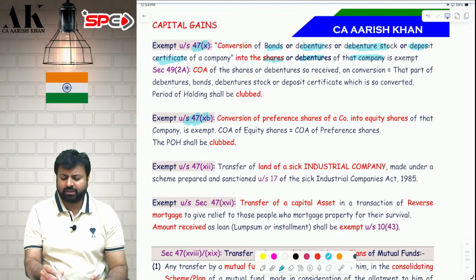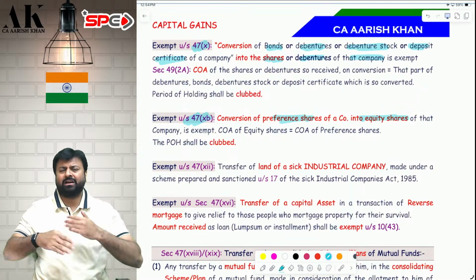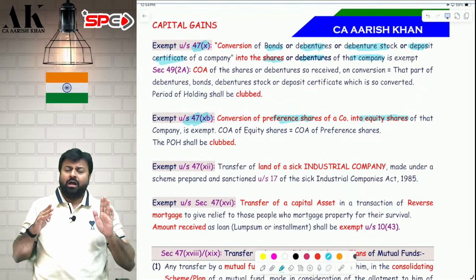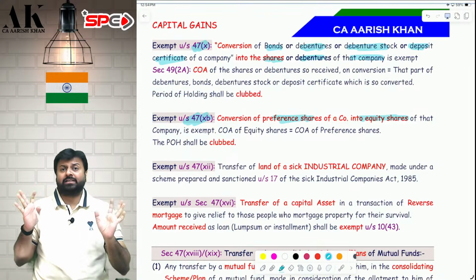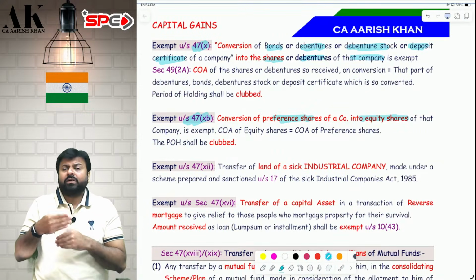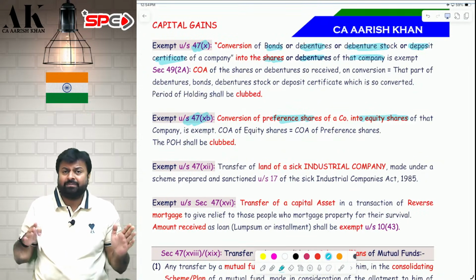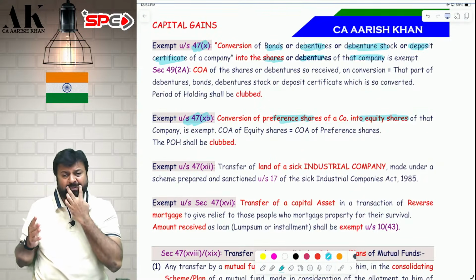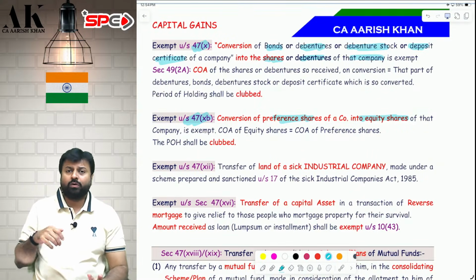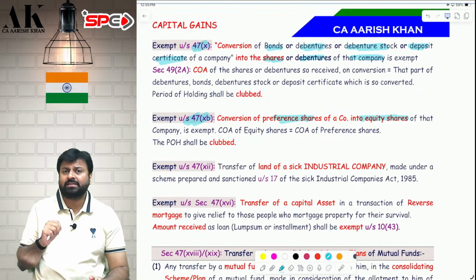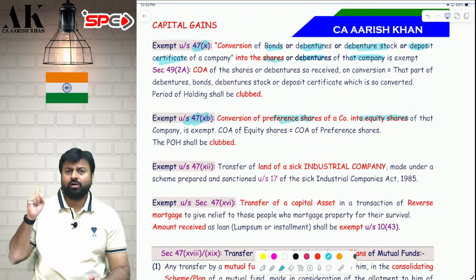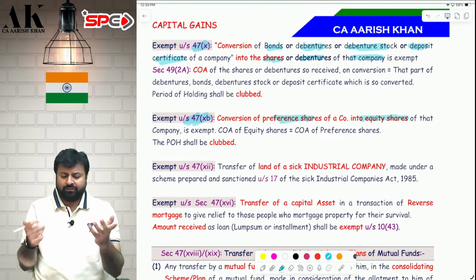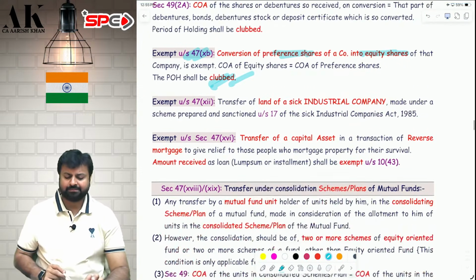Similarly, next point, conversion of preference shares into equity shares, same, conversion is exempt. Later on, when you sell the equity share, that is taxable. Conversion of preference shares into equity shares is exempt, but when you sell the equity share, that will be taxable. So what will be the cost of acquisition of the equity share? It will be the same as the cost of acquisition of the preference shares. Period of holding will be clubbed. As simple as that. Check it, please.